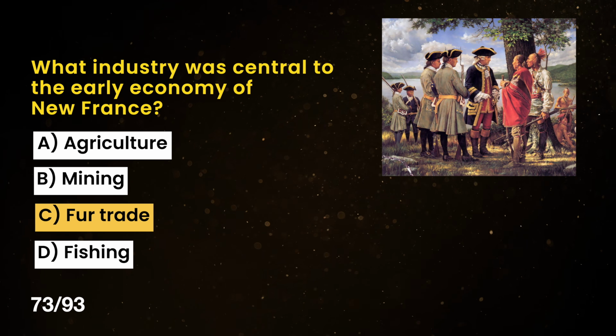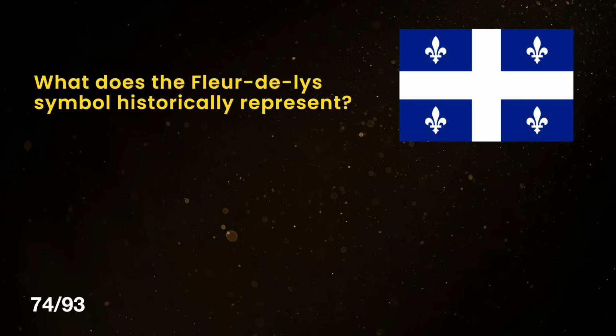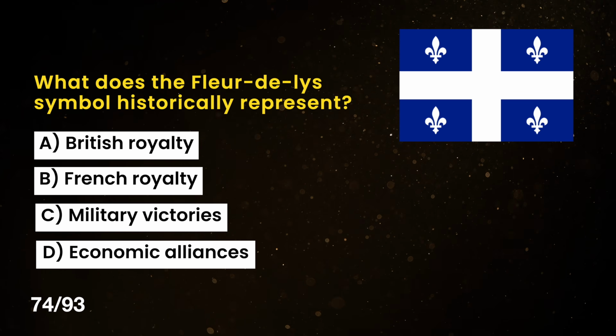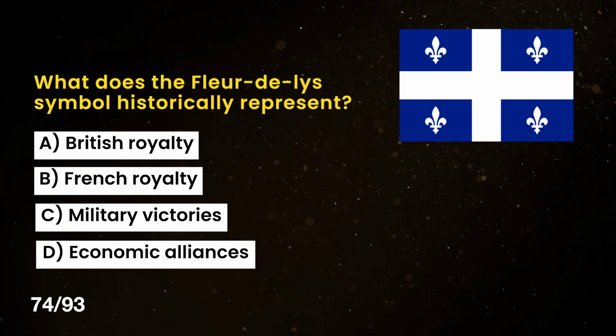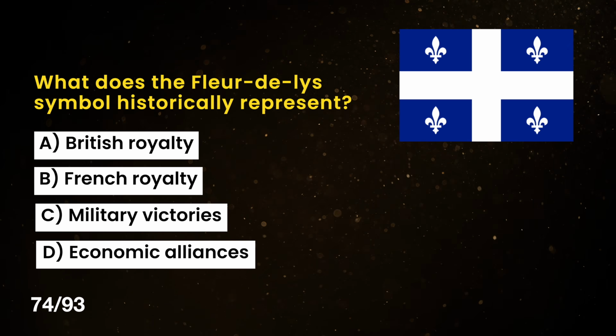The correct answer is C. Fur trade. What does the fleur-de-lis symbol historically represent? A. British royalty, B. French royalty, C. Military victories, and D. Economic alliances.